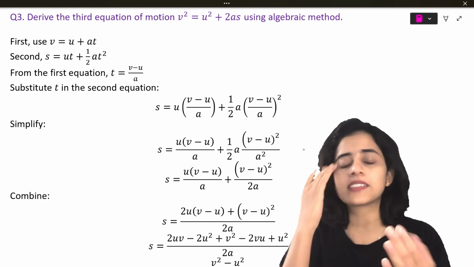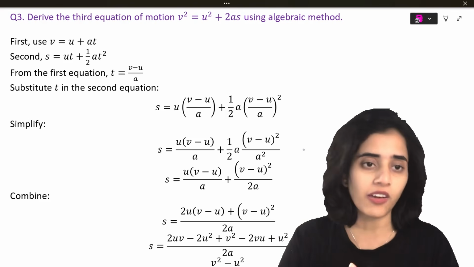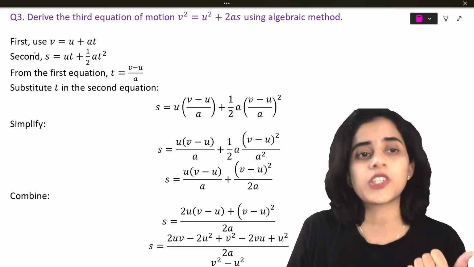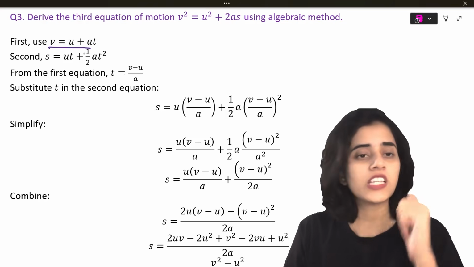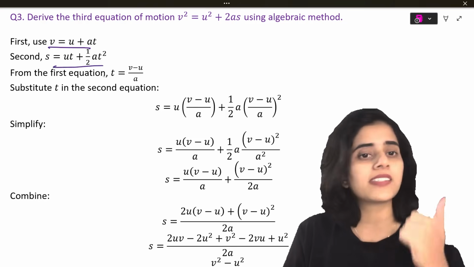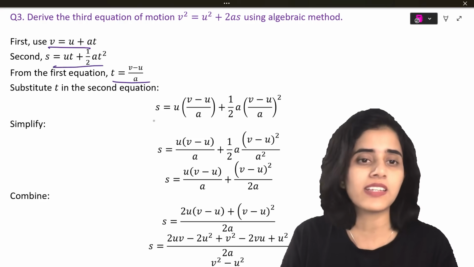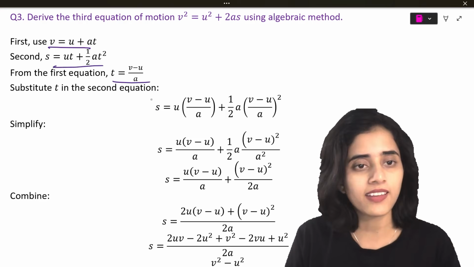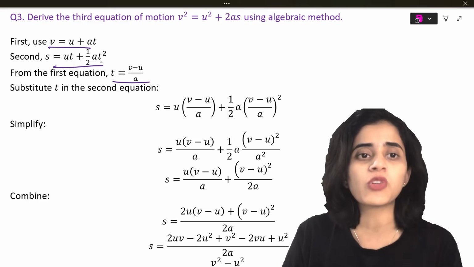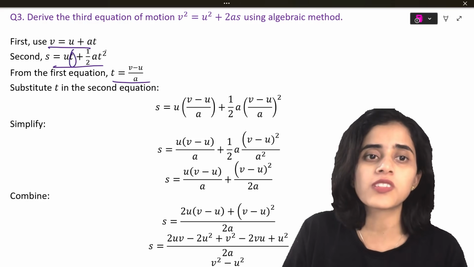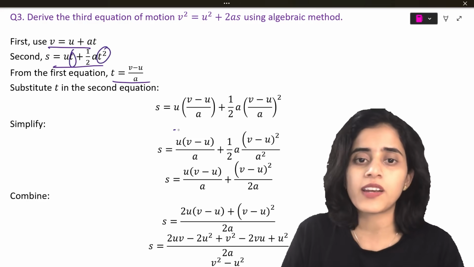So that is using the algebraic method. This is not from the graph, so you need to know the previous equations first. First equation, you know, is v equals u plus at. S is equal to ut plus half at square. And we also know t equals v minus u by a. So in the second equation, I'm going to substitute t. I substitute this t and then this t. So that is this equation.